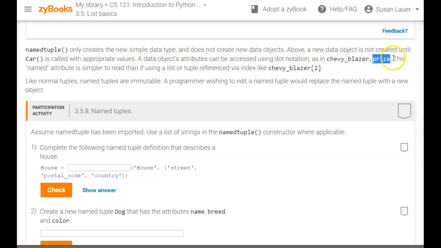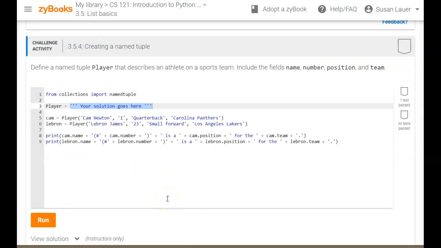So this named attribute is simpler to read than the index like this. If you know what the variables are that you want to use, then it's going to be a lot easier to see things with names rather than having to remember which place the index was at. The challenge activity in 3.5.4 is working with this named tuple.